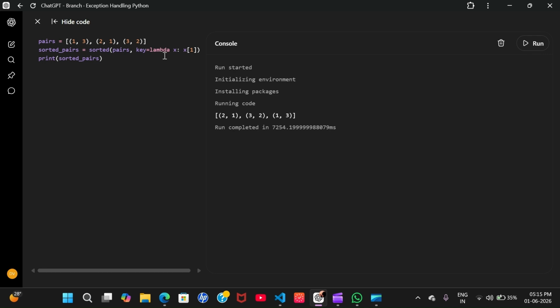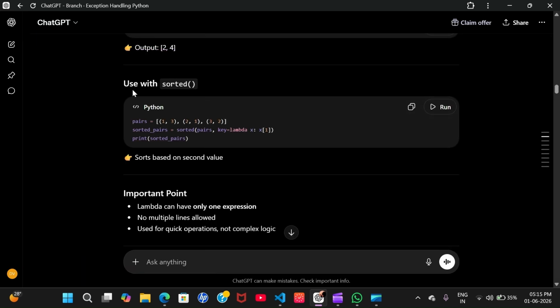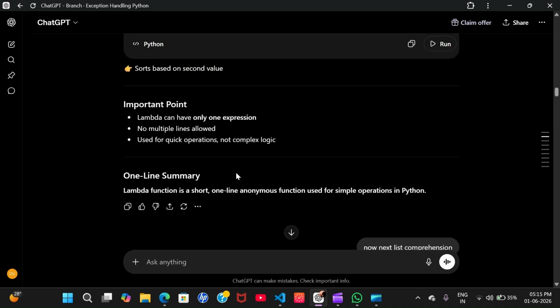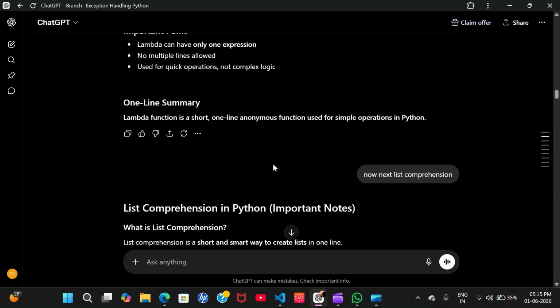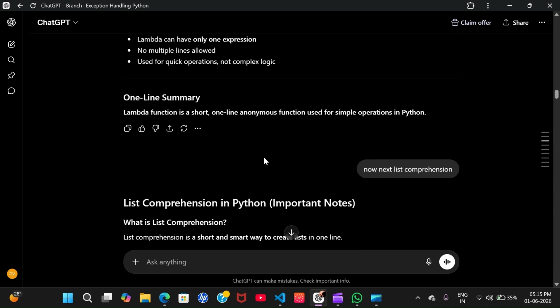Sort it on the basis of the second element. Now, important points are that lambda can have only one expression, no multiple lines are allowed, and use it for quick operations, not complex logic. So ultimately, it is an anonymous function used for simple operations in Python.